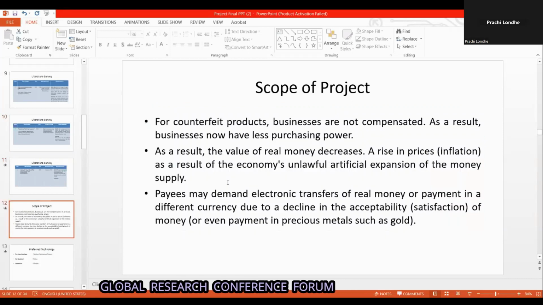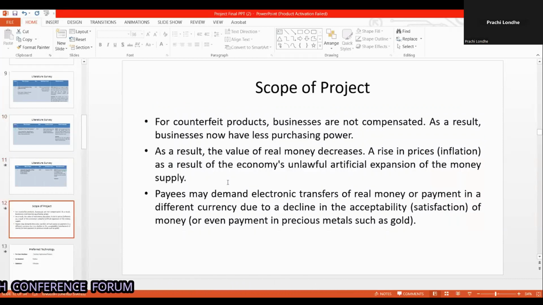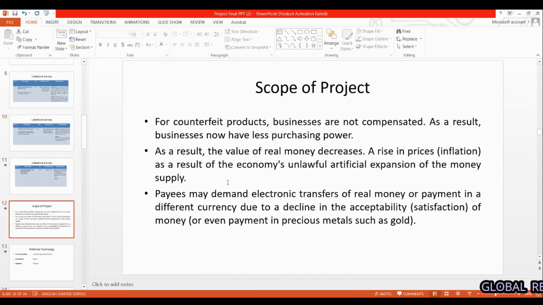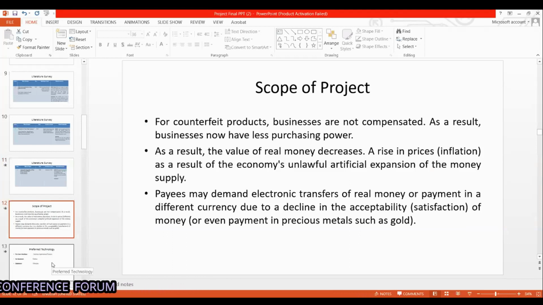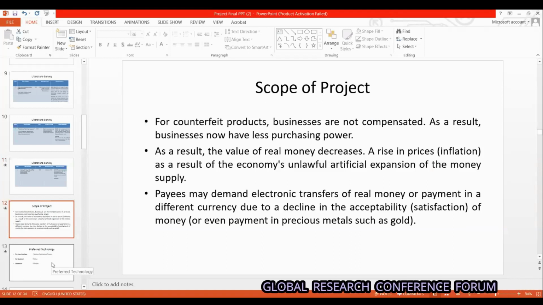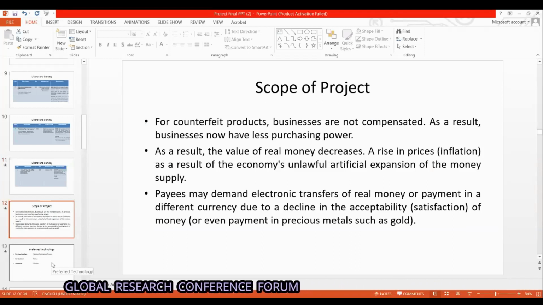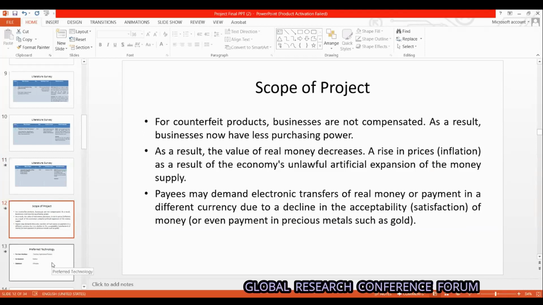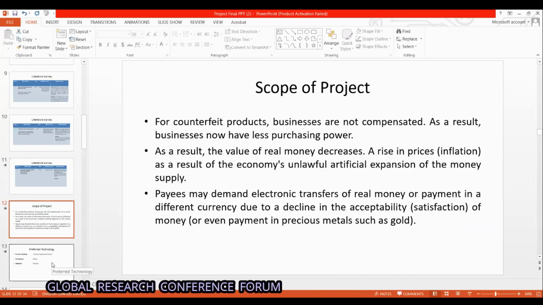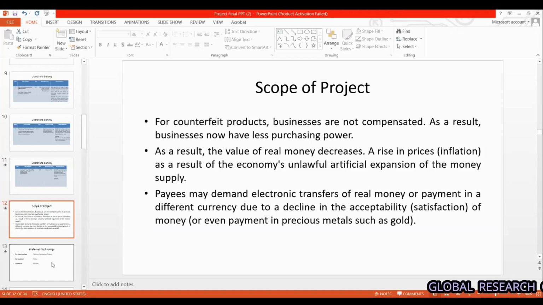Next slide. So the scope of our project is that the currency which the government provides to the banking sector includes some fake currency notes. Due to this, the value of real money is decreasing, and even businesses are facing less purchasing power because of the unlawful supply of money. As a result, nowadays people are preferring electronic transfer of real money. Next slide.